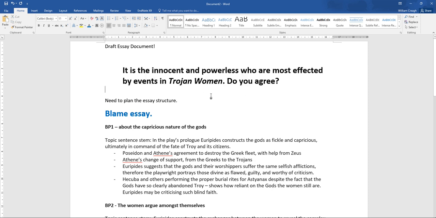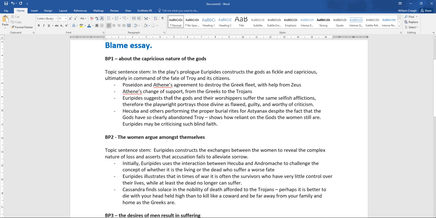Do you agree? Okay, so in the next video, we're going to go into a bit more detail about how we actually go about constructing one of these body paragraphs, including quote integration. But until then, good luck, and I will see you later.